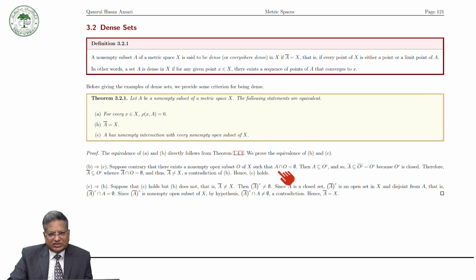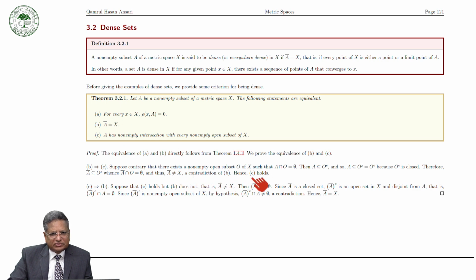Then A lies in the complement of O, and therefore the closure of A is a subset of the closure of the complement of O. But because O is open, the complement of O is closed, so the closure of the complement of O is equal to the complement of O. Therefore the closure of A is a subset of the complement of O, whence the closure of A intersection O is empty, and thus A cannot be equal to the whole space X, which contradicts the assumption.